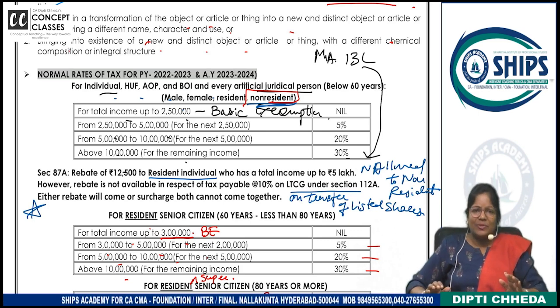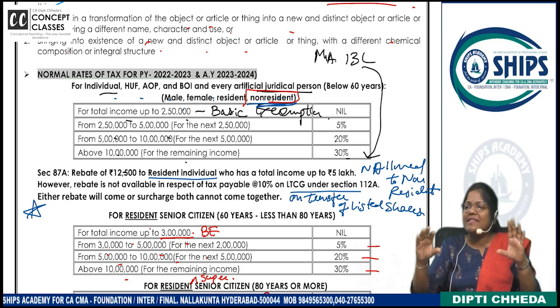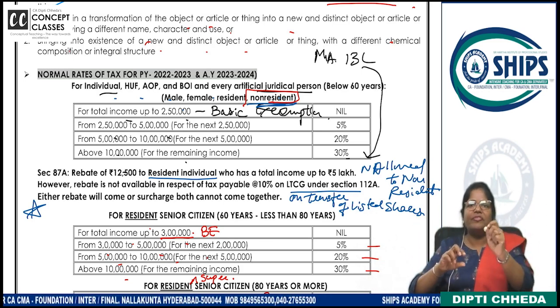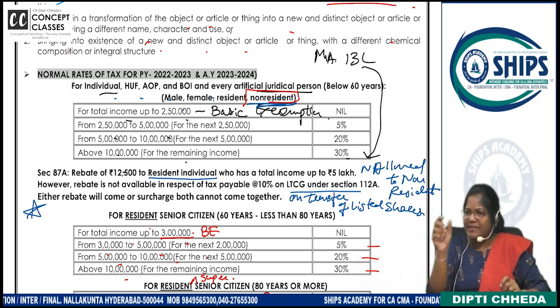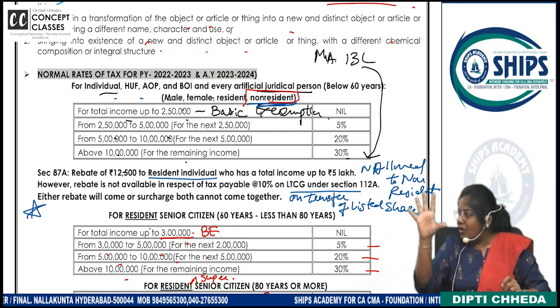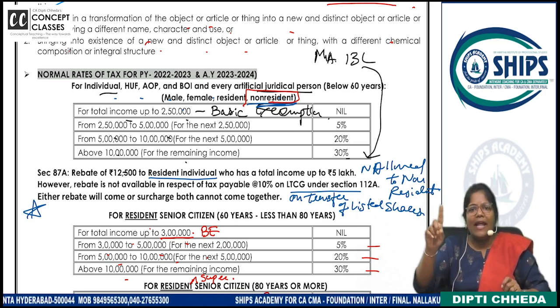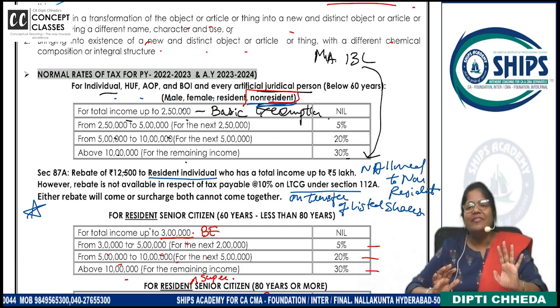Slab rates, dear student. Slab rates means, if someone is earning 12 lakh rupees, you have to calculate in slabs: 0 to 2.5 lakh nil, next 2.5 lakh at 5%, that is 12,500. From 5 lakh to 10 lakh, on the next 5 lakh directly 20%, that is 1 lakh. Up to 10 lakhs the fixed tax is 1 lakh 12,500.